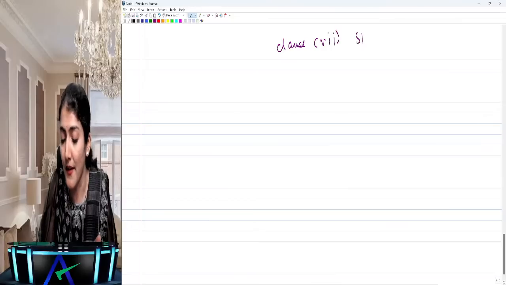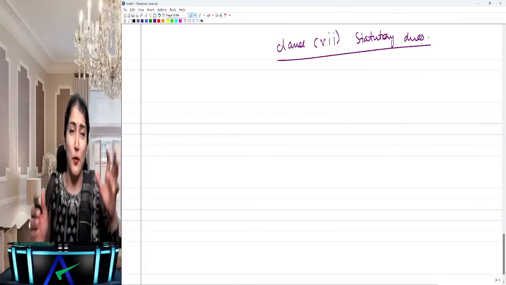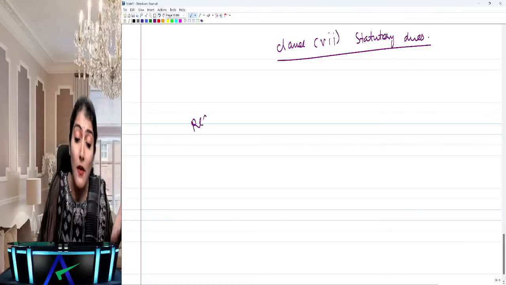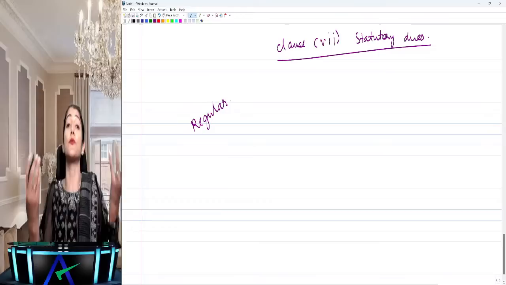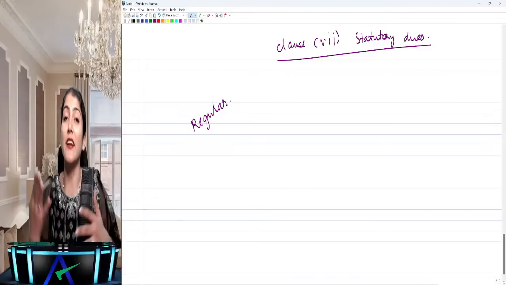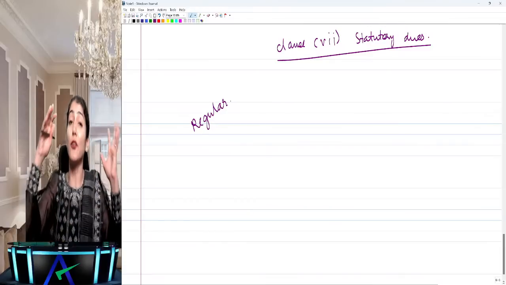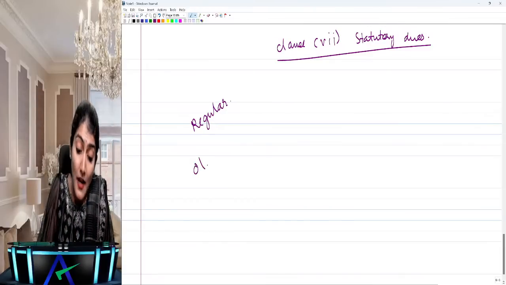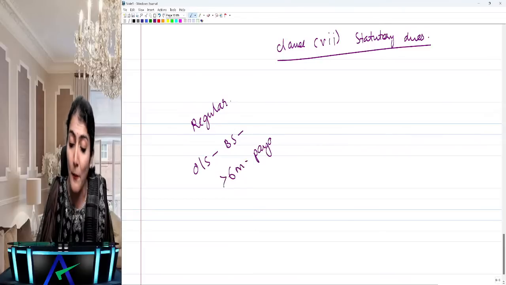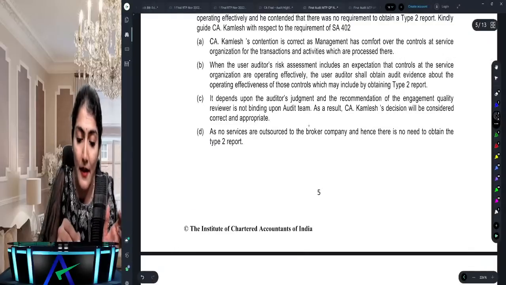Coming to the next one, clause 7, an important one. Listen to me carefully, statutory dues. Statutory dues are divided under two heads, undisputed and disputed. For undisputed, what does it say? Whether the company is regular in depositing the undisputed statutory dues, that is, are they paying on or before the due date or not. And those undisputed statutory dues which are outstanding as on the date of the balance sheet for a period of more than 6 months from the date they became payable.